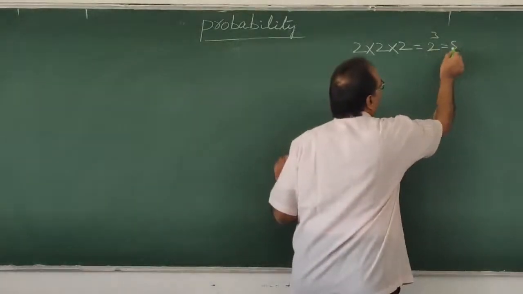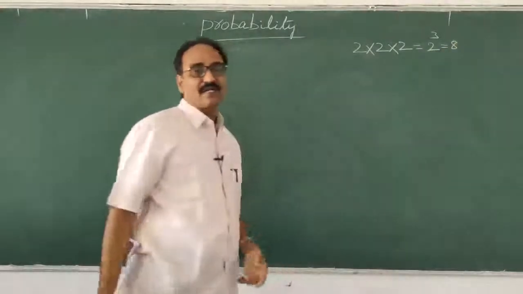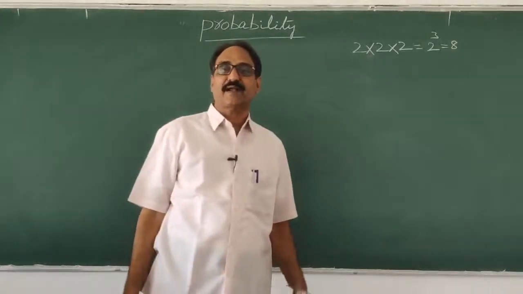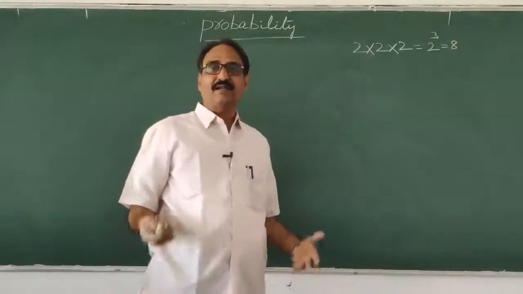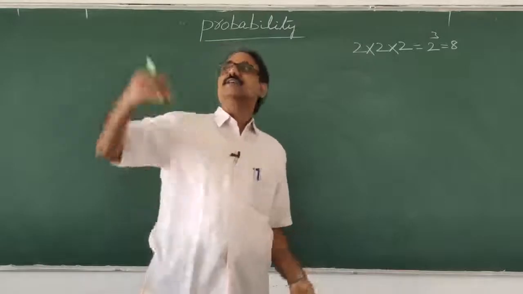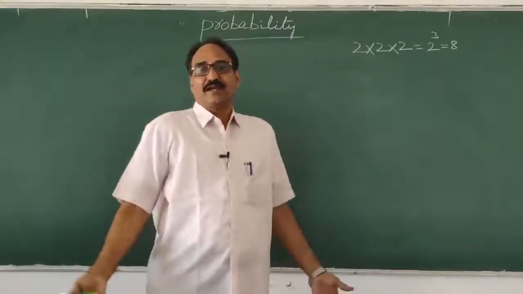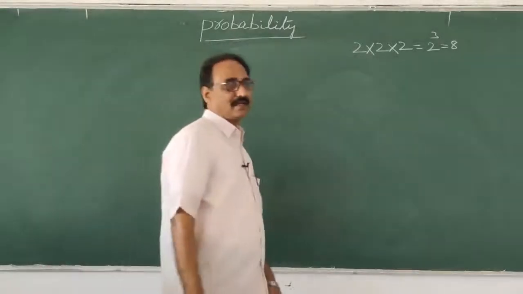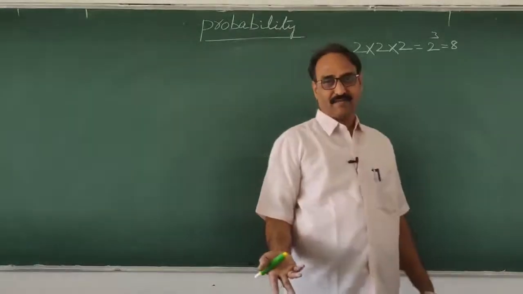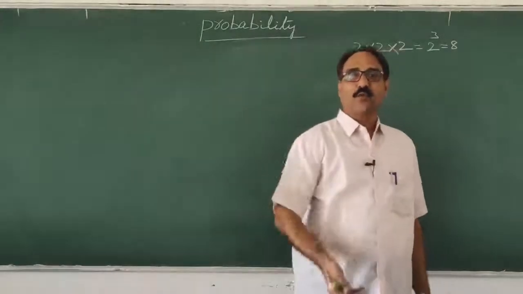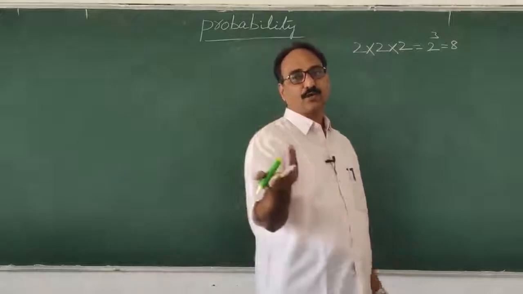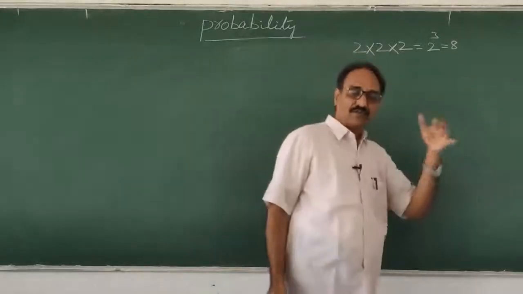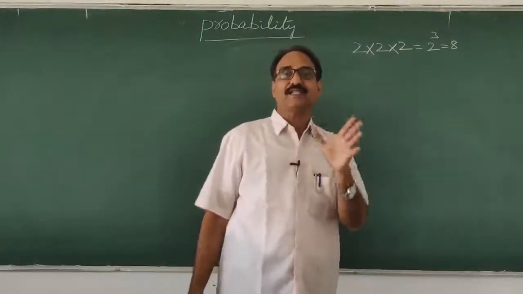So when 10 coins are tossed, the number of sample points is 2 power 10. A coin tossed 10 times, therefore it is 2 power 10. Like that, if tossed n times, it is 2 power n. If n is 10, you write 2 power 10. If n is 3, you write 2 cube. Now the question is, what are the 8 chances?